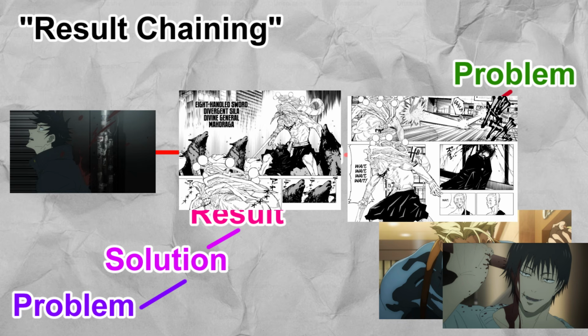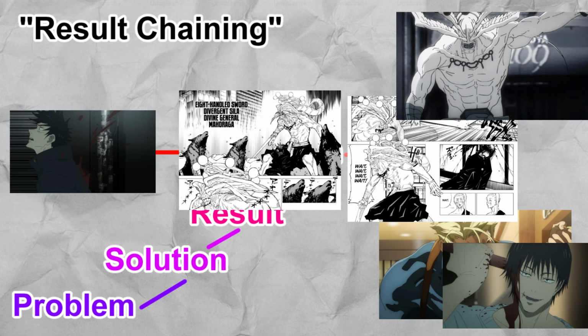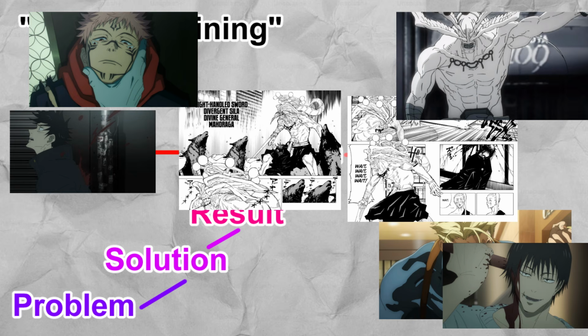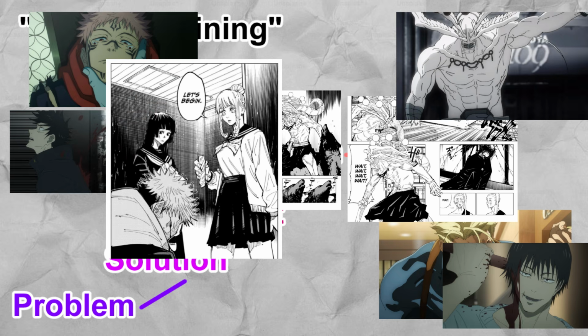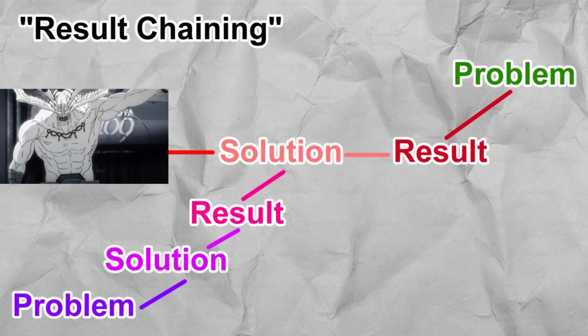Megumi is knocked out and Haruta is in danger. The Mahoraga problem is the direct result of Megumi trying to solve the Haruta problem. As a result of Sukuna being summoned, because the girls got to Yuji, because Choso knocked him out, Sukuna comes to save the day.